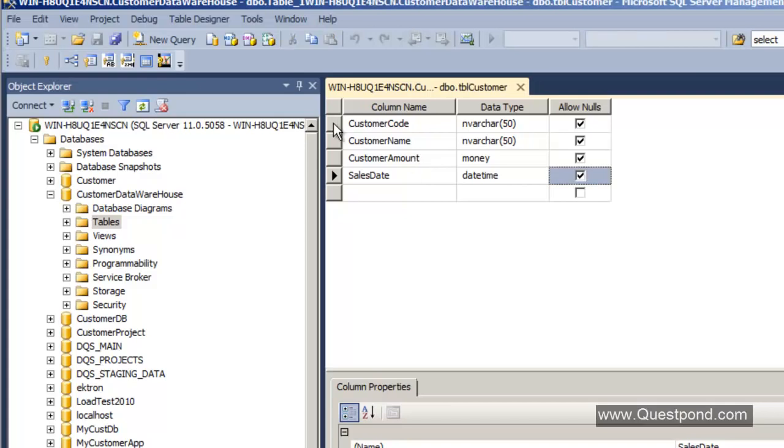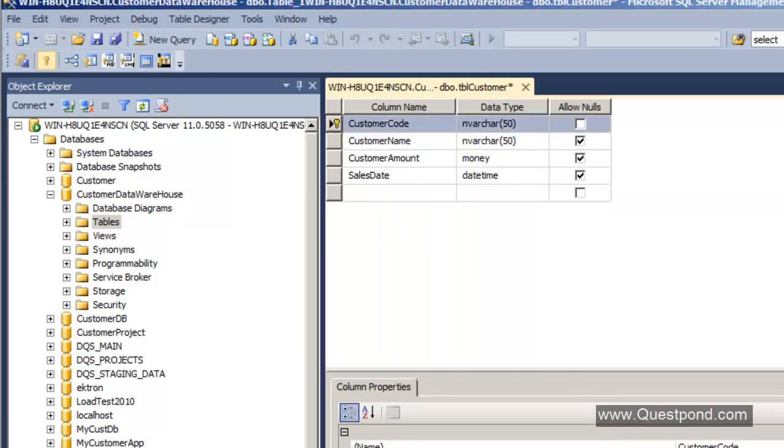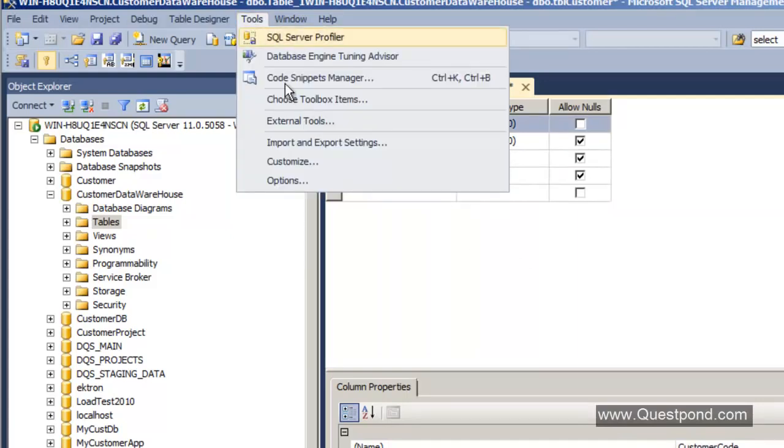Let me make this customer code a primary key. Control S. Now you can see I'm getting an error saying that saving changes is not permitted. This is one of those errors which you will keep getting in SQL Server. What this error says is that if you want to save these changes, the table has to be dropped and recreated, which is a dangerous thing, so it's actually sending out a warning to you. Remember this step, you will always get this error again and again.